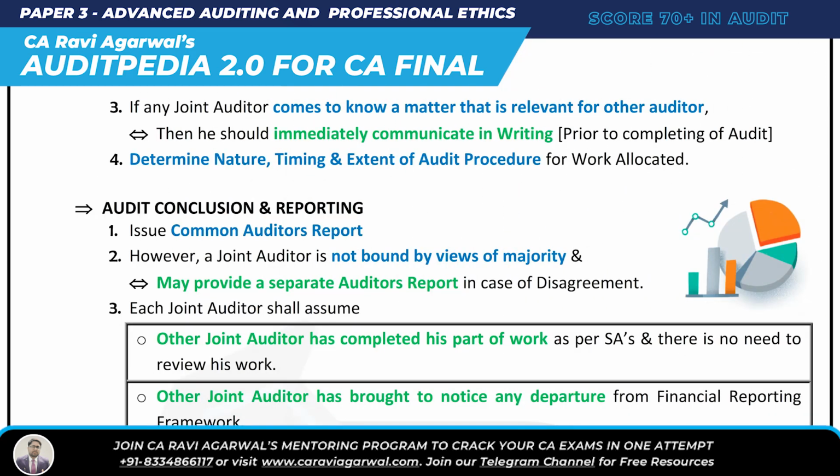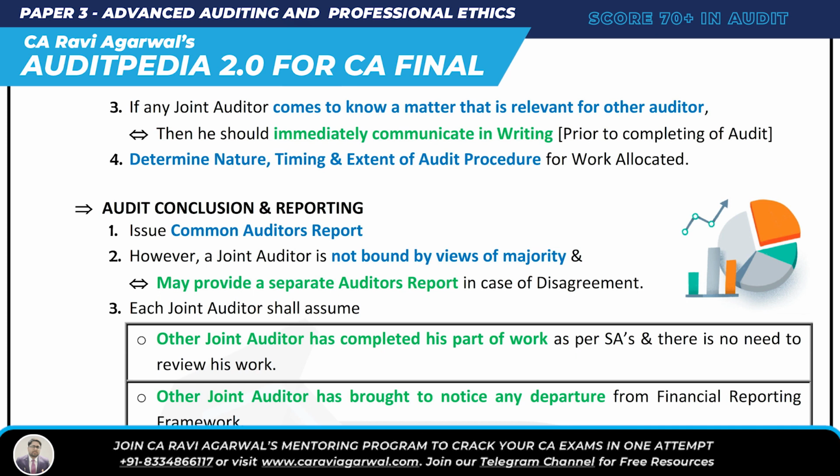And then it says, if a joint auditor comes to know any matter that is relevant for the other auditor, what do you have to do? Simply communicate in writing to the other one. He should immediately communicate in writing prior to completing the audit. And then lastly, determine NTE of the audit procedure.